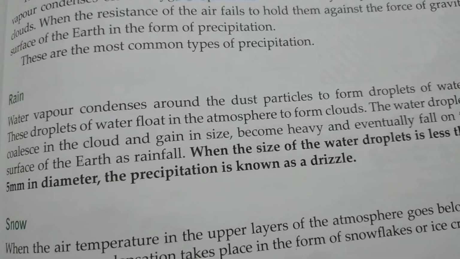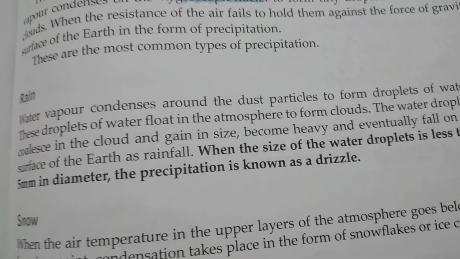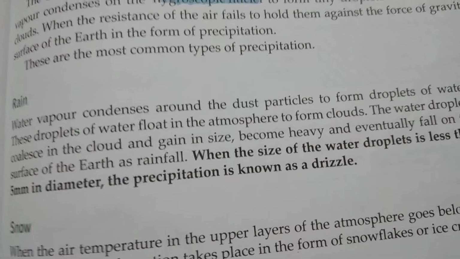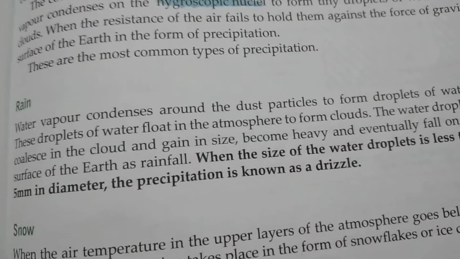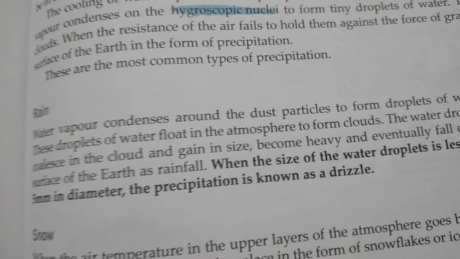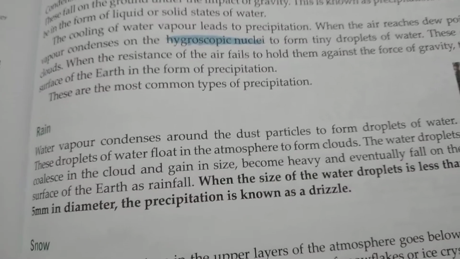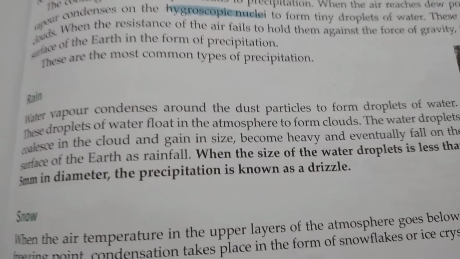It's a very light kind of rain, so we call it drizzle. Sometimes there is a heavy downpour, which is torrential rainfall, and sometimes moderate rainfall. We will discuss the different types of rainfall afterwards according to their origin.